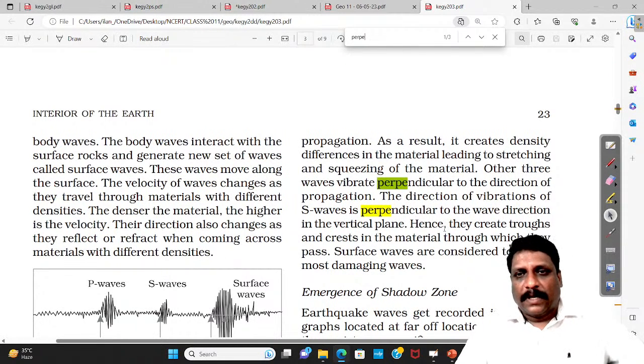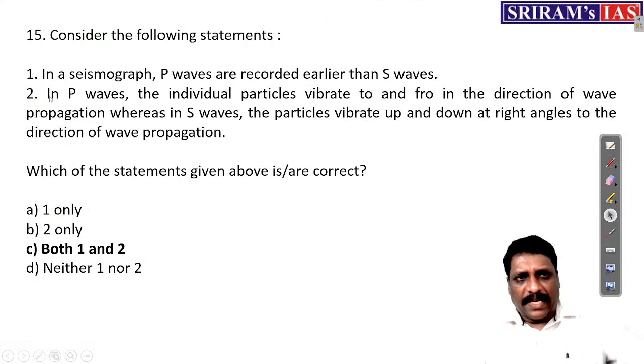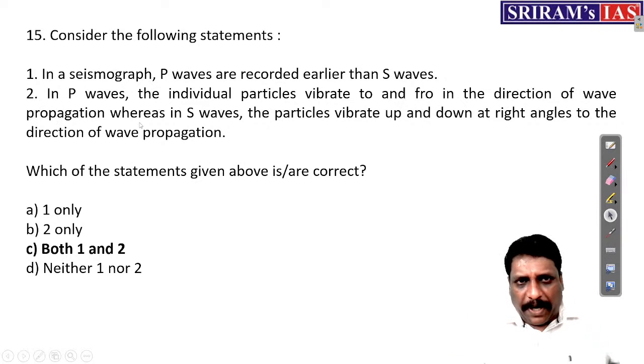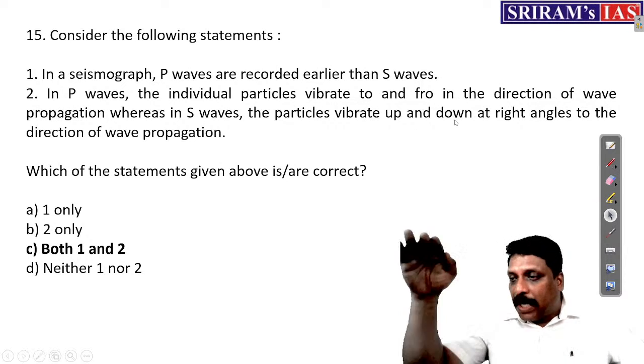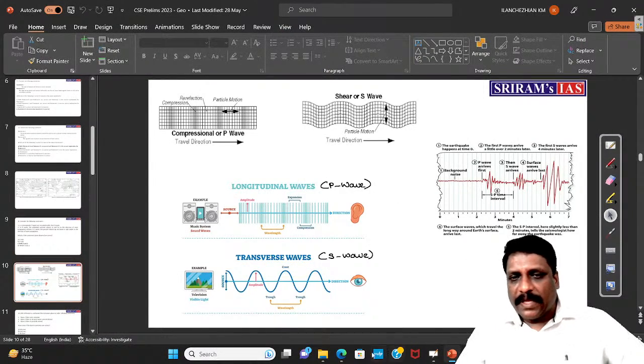And one more thing, see the second statement, one more statement I'll give you. The second statement says, in P wave, the individual particles vibrate to and fro. To and fro means parallel, in the direction of the wave propagation, whereas in S wave, the particles vibrate up and down. Up and down means perpendicular, right? At the right angle to the direction of wave propagation.